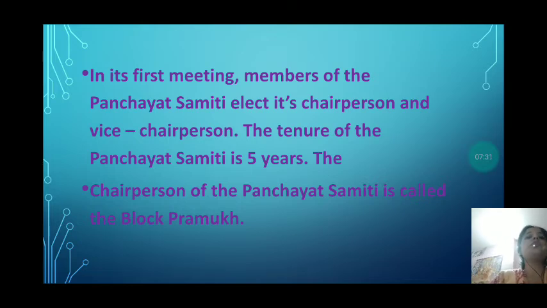The members of the scheduled caste, scheduled tribes and women's sarpanch of the Gram Panchayat, equal to 1/5 of the total members of the Panchayat Samiti, are taken by rotation or by lottery system. In its first meeting, the members of the Panchayat Samiti elect a chairperson and vice chairperson also. The tenure of the block Samiti is also 5 years. The chairperson of the Panchayat Samiti is called a block Pramukh.